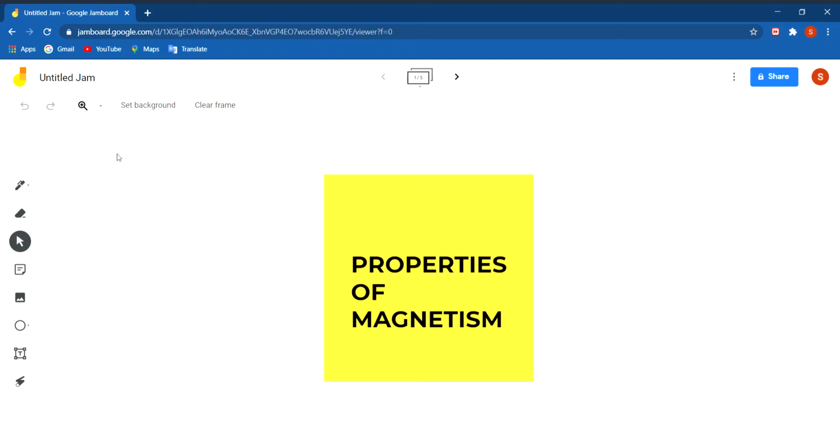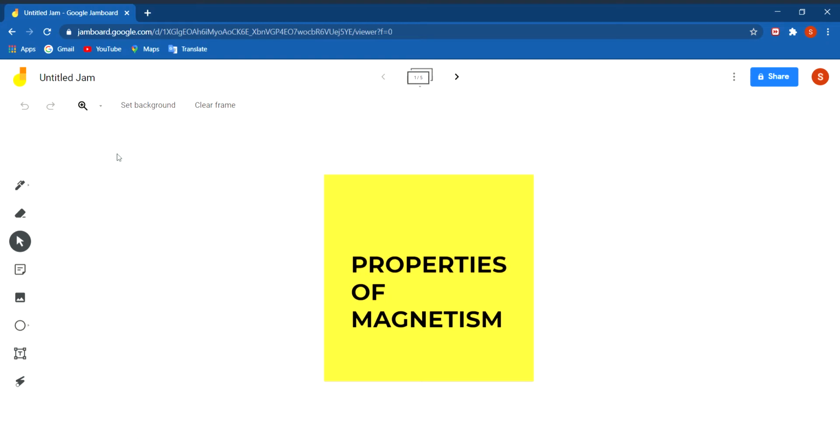And the magnet was named after a shepherd boy called Magnus. The natural magnet is known as magnetite or lodestone. Then we have discussed natural and artificial magnets. Magnets that are found in nature are called natural magnets, and those which are made by humans are called artificial magnets.